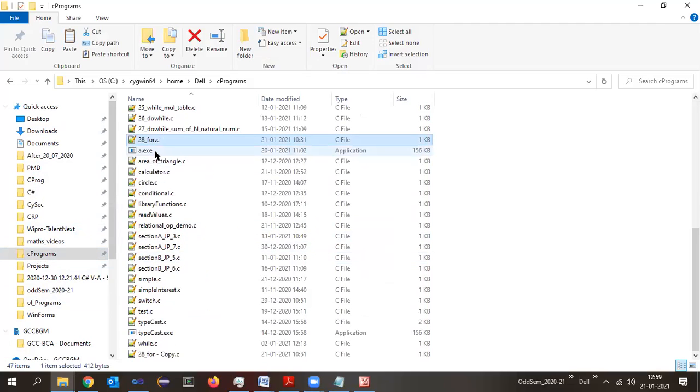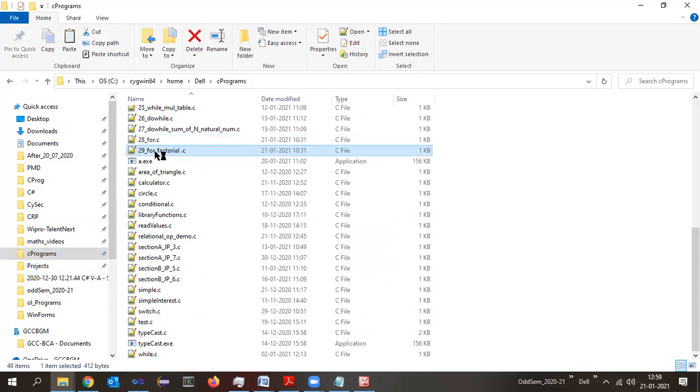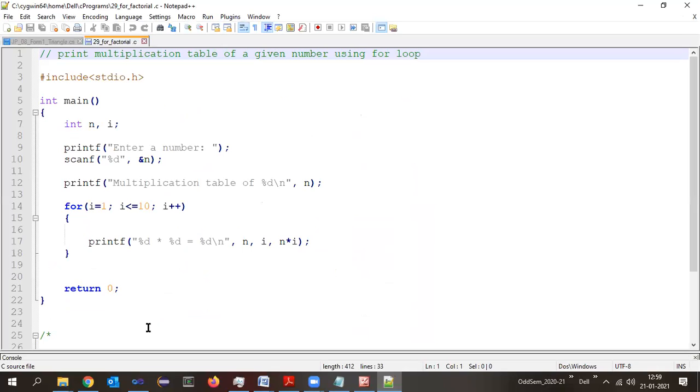So let me make a copy of this. Online students, is the screen visible to you? Yes, sir. Okay. Calculate factorial. Write it down, students. You can write it in your notebook. Factorial of a number.